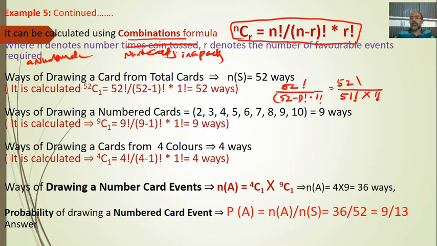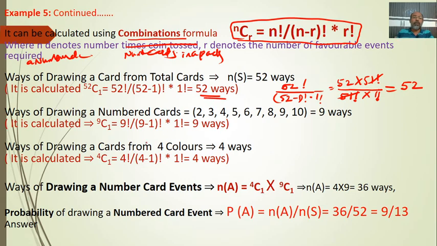Then 52 into 51 factorial, so that you can cancel the 51 factorial. You need not write up to 51, 50 like that. As simply as that you can strike off the values. So what is the value? 52 by 1 factorial means nothing other than 52. 52 by 1 is equal to 52. So that is the answer.